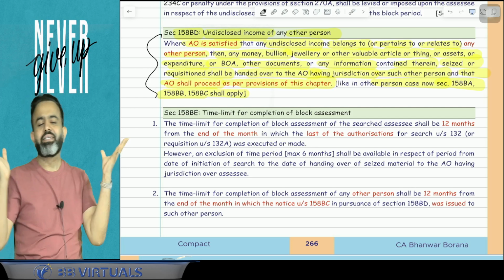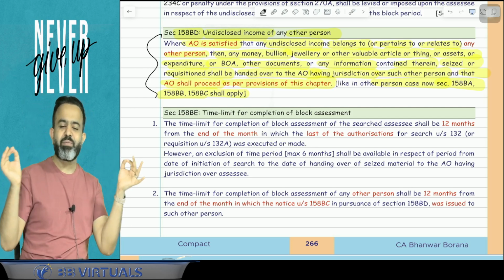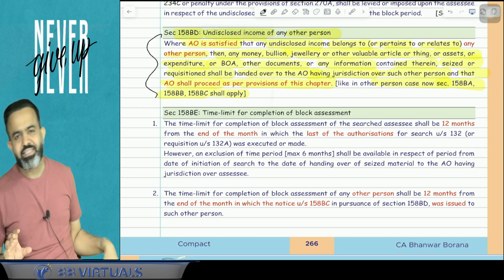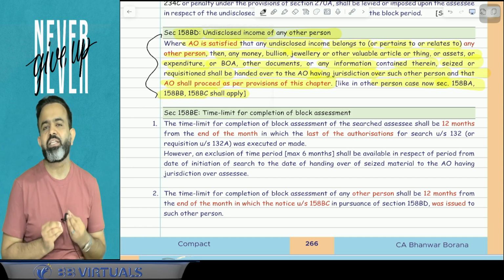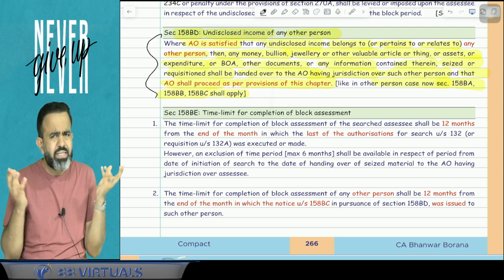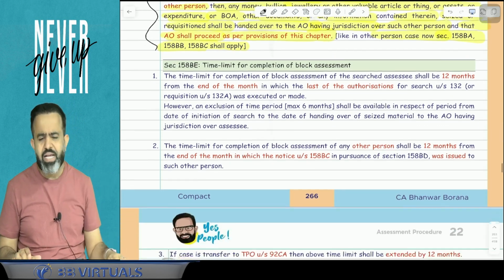Yes. Now the next part is, sir, till what time will they complete the block assessment? So now this is the last part. What is the time limit to complete the block assessment for the last 6 years? Is there any time limit? Answer is yes.